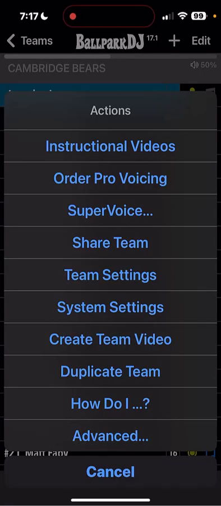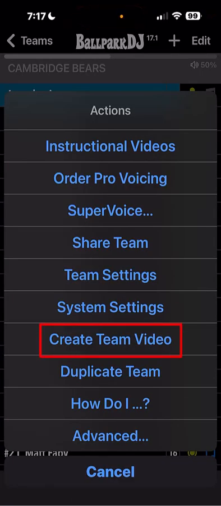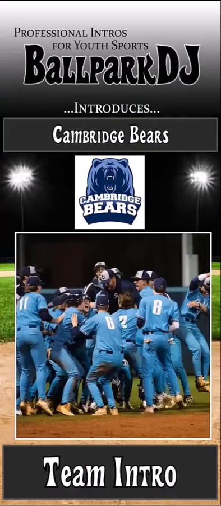In the Actions menu, you'll now find a Create Team Video option that allows you to make a very professional-looking team video, complete with team logo, team picture, and player pictures.